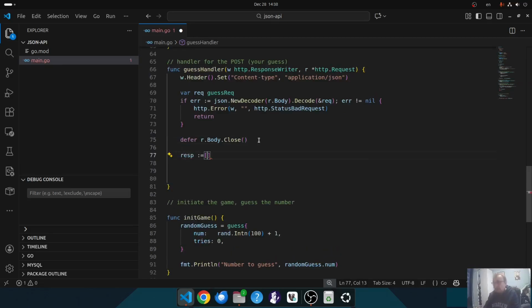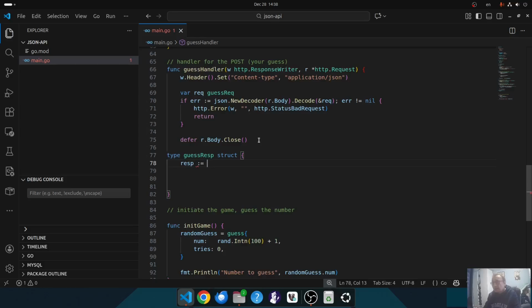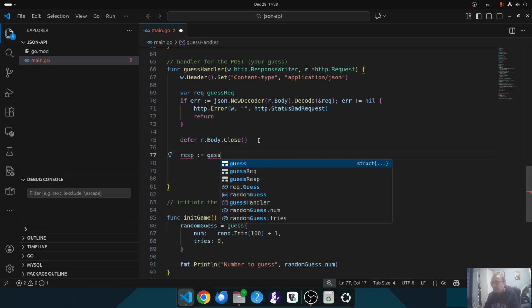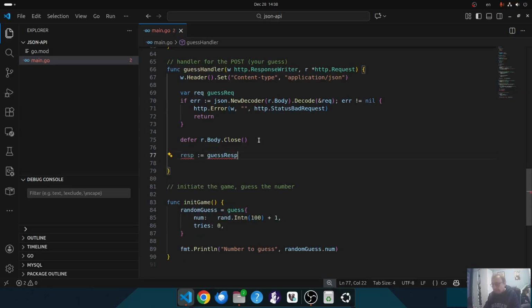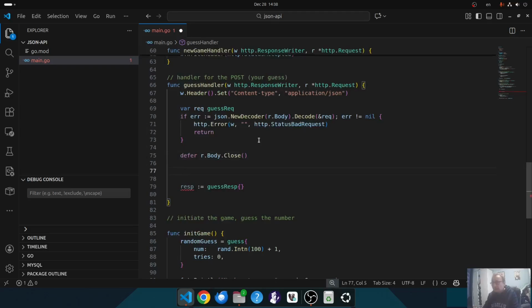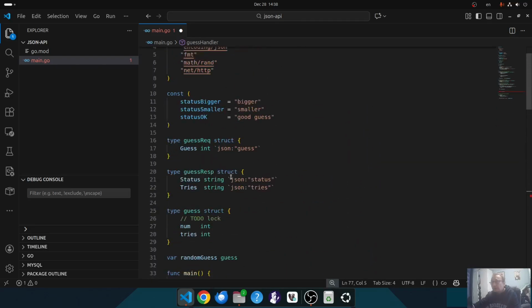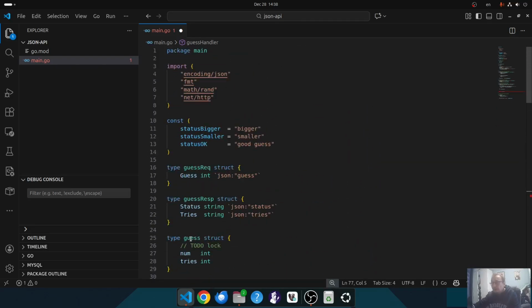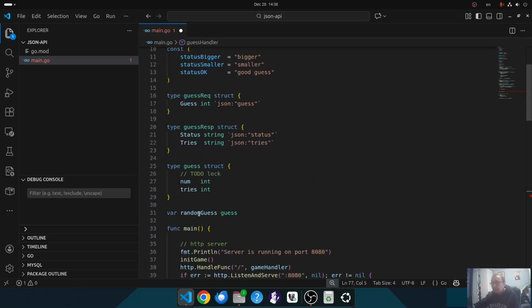Resp should be guess response. But before we do that, we need to increment the counter in the global variable, which is called random guess.